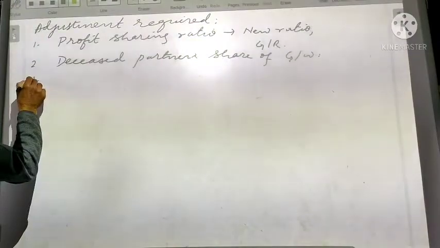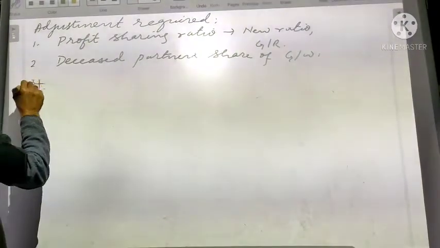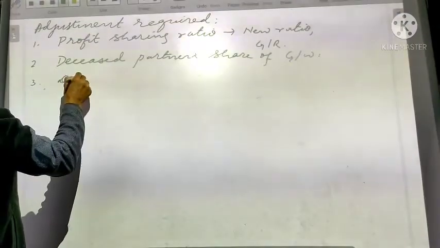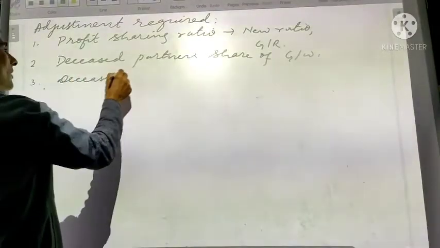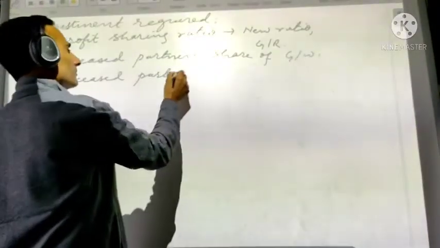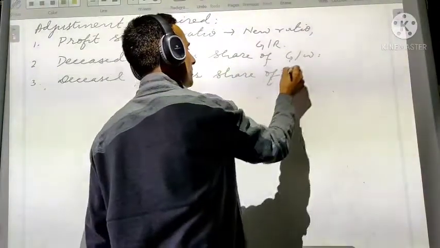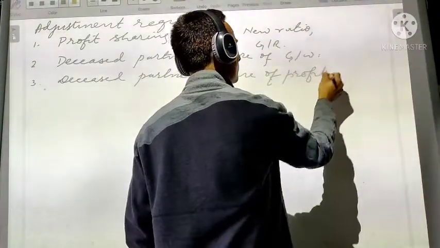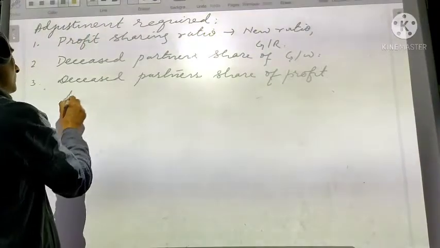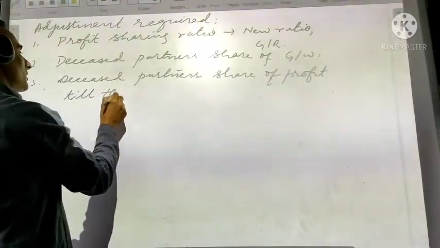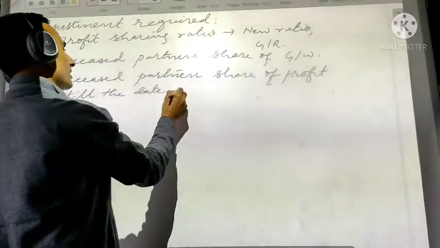You know it. Then number 3, the new thing here, deceased partner's share of profit till the date of death.